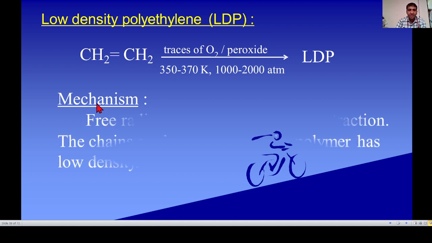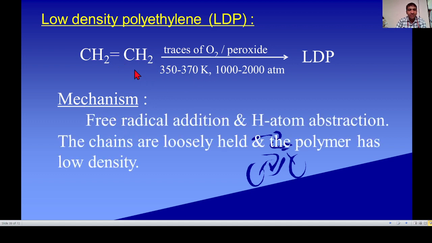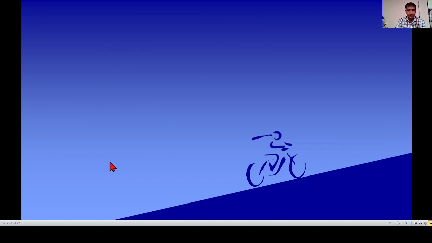Mechanism. We have seen the mechanism already. In addition polymerization, the mechanism is of free radical type, free radical addition mechanism, and hydrogen atom abstraction. The chains are loosely held and the polymer has a low density.